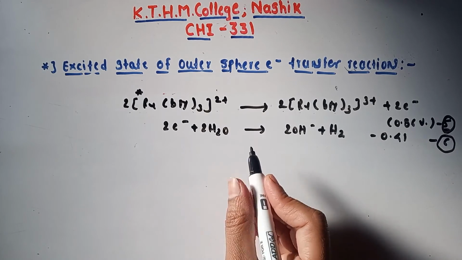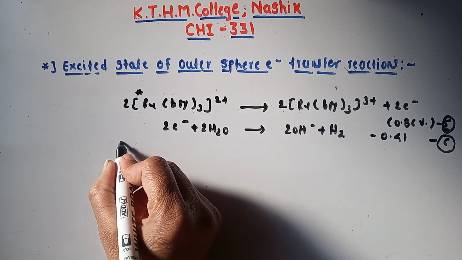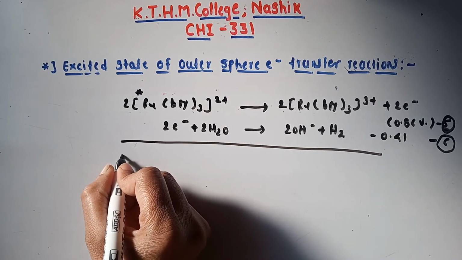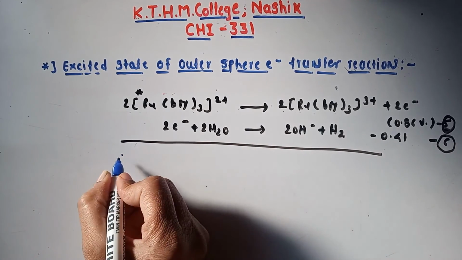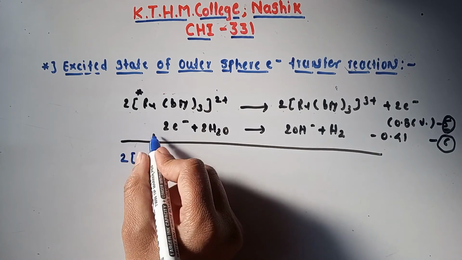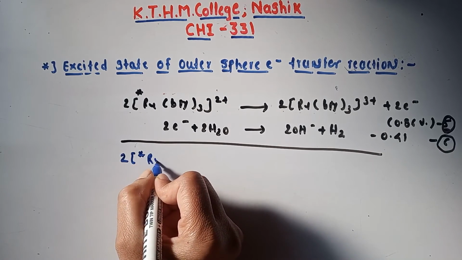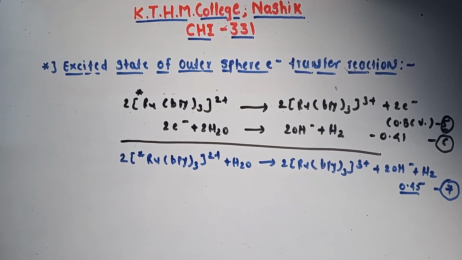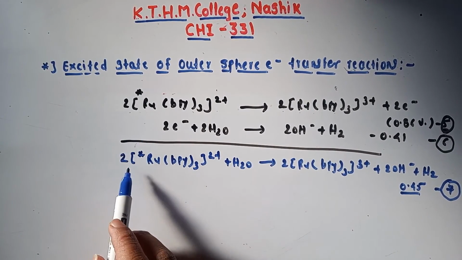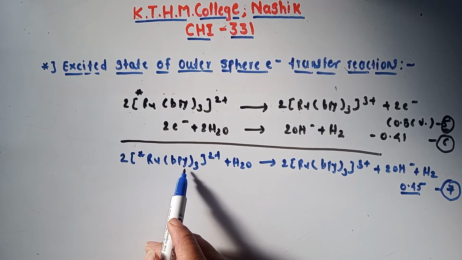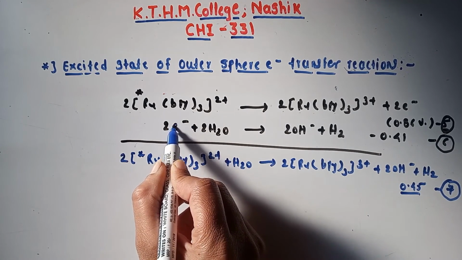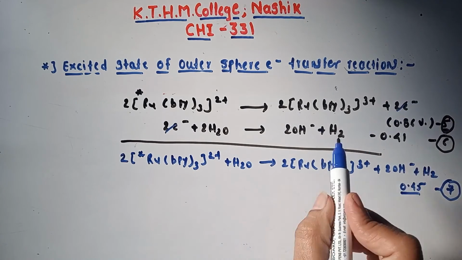This is the excited state cation which has potential to reduce water. So we can write 2 ruthenium star bipyridine 3 2 plus plus twice H2O, because 2 electron is cancelled on both sides.